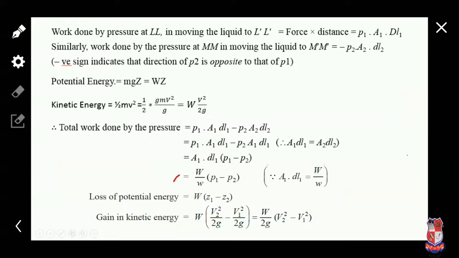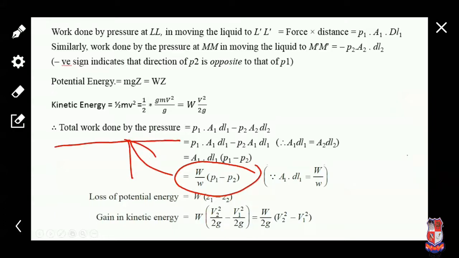Now we know the value of A1 dl1. What is the value? We can get that it is W upon small w, weight upon specific weight. So put this value in A1 dl1, so the equation has become this. And this is the equation of total work done by pressure.